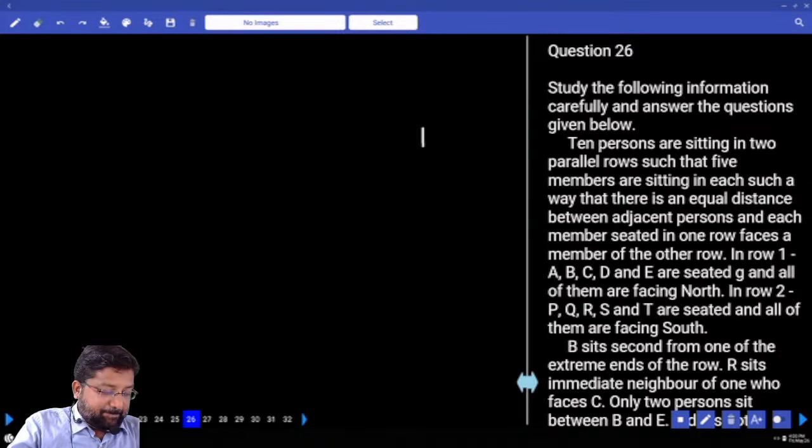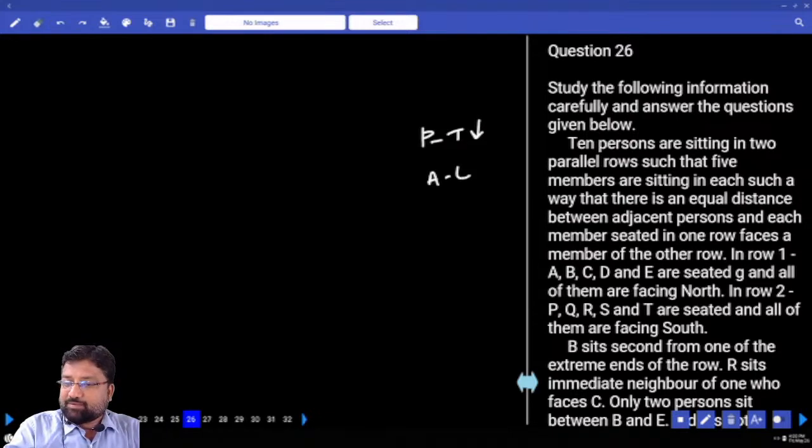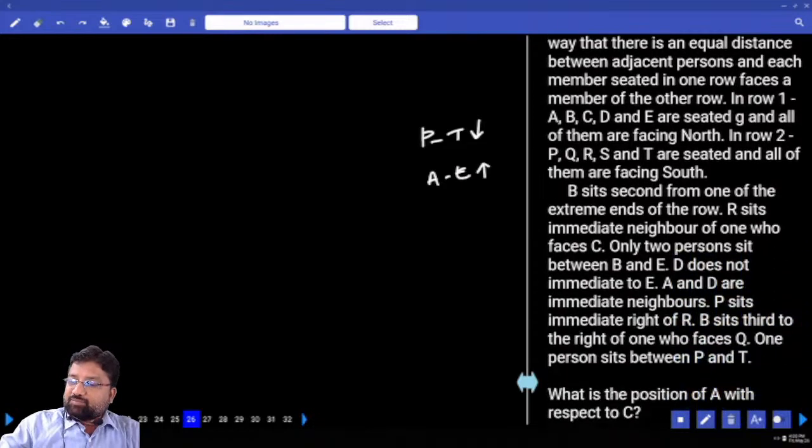So, P to T, facing north or south? A to E. B sits second from one of the extreme ends of the rows. Next to R sits the immediate neighbor of the one who faces C.